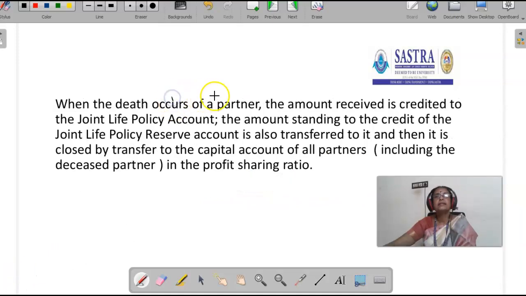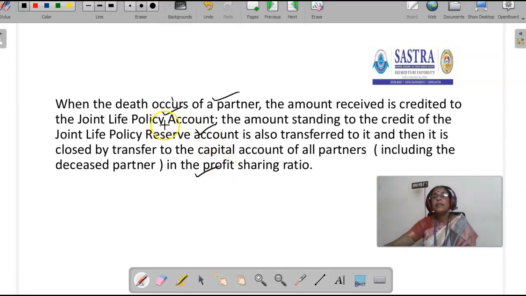When the death of a partner occurs, the amount received is credited to joint life policy account. The amount standing to the credit of joint life policy reserve account is also transferred to it, and then it is closed by transfer to the capital account of all the partners, including the deceased partner, in the profit sharing ratio. So if death occurs, they get the amount from the insurance company. That amount is credited to joint life policy account.